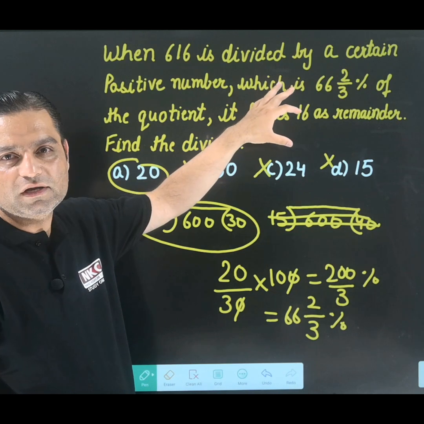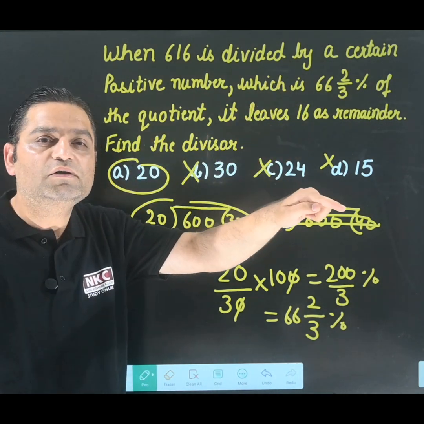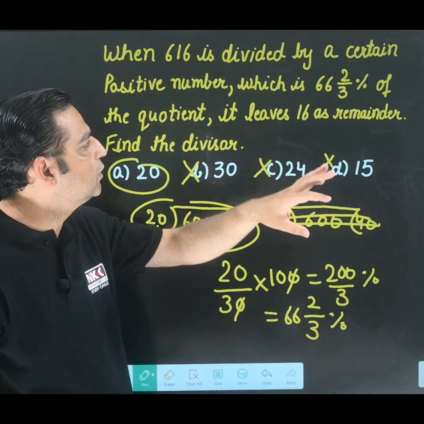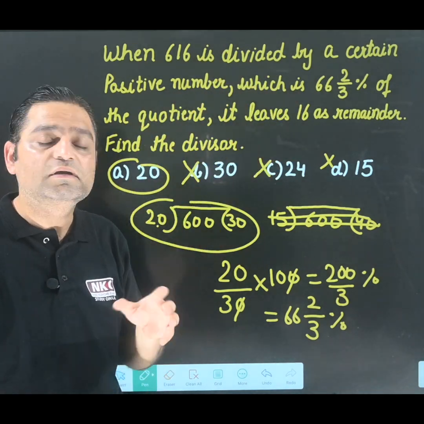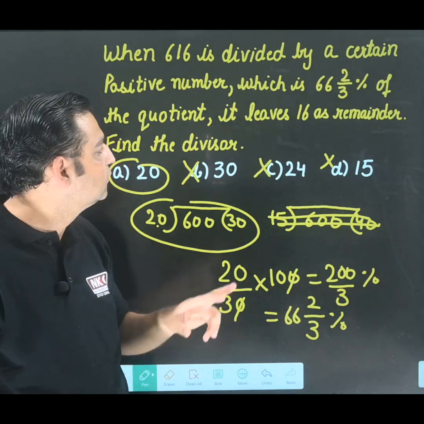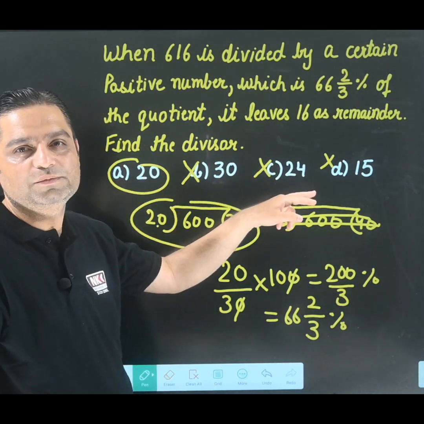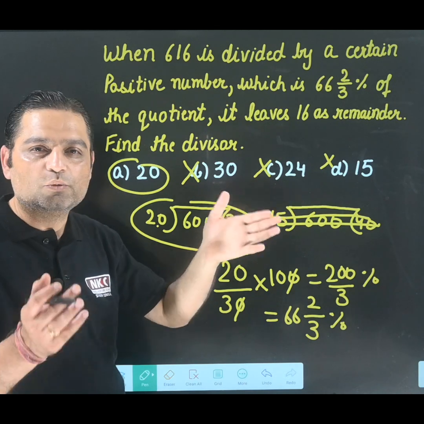Reading the statement was very important, and the approach for how we are going to solve it. If we suppose something as X and start solving it, it takes a lot of time, and we won't have this much time in the exam, right? That is why it is better to go with the options in this type of question. I hope you are able to understand.